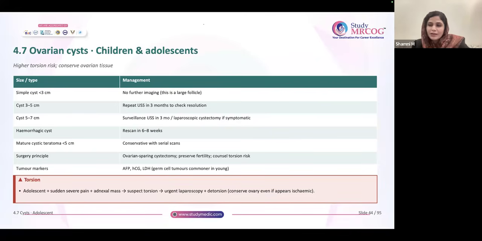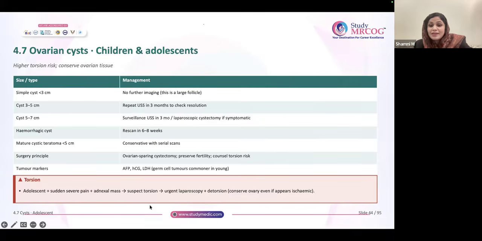So generally in our practice, do you think we are going to retain it? Generally, none of us do that. No, we will do laparoscopy. If we see that it is appearing ischemic, we will just do cystectomy or oophorectomy.